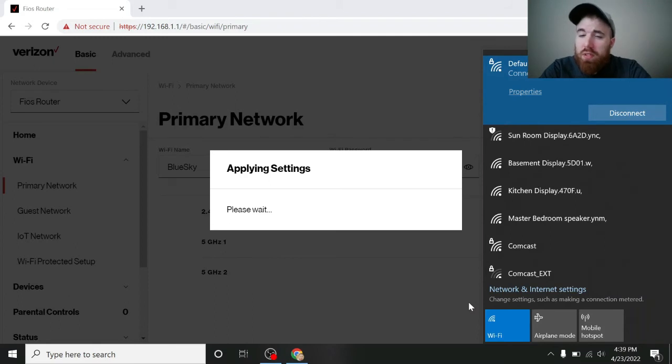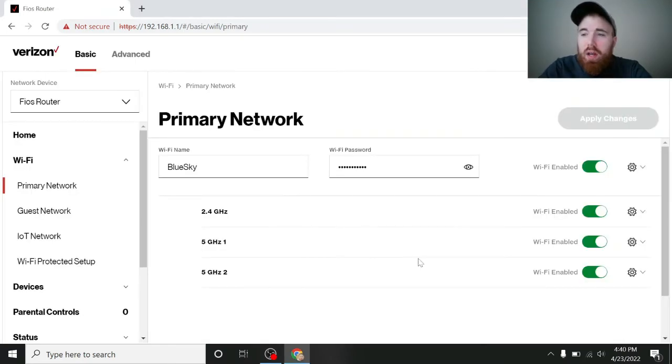Now I don't know how long this is going to take, so we'll just have to find out if it's going to take a long time or if not. If it does take a long time, I'll cut it right here and I'll come back and we'll go from there. Okay, I'm back. It looks like it saved the changes. I think that was maybe about 2 minutes that went by.